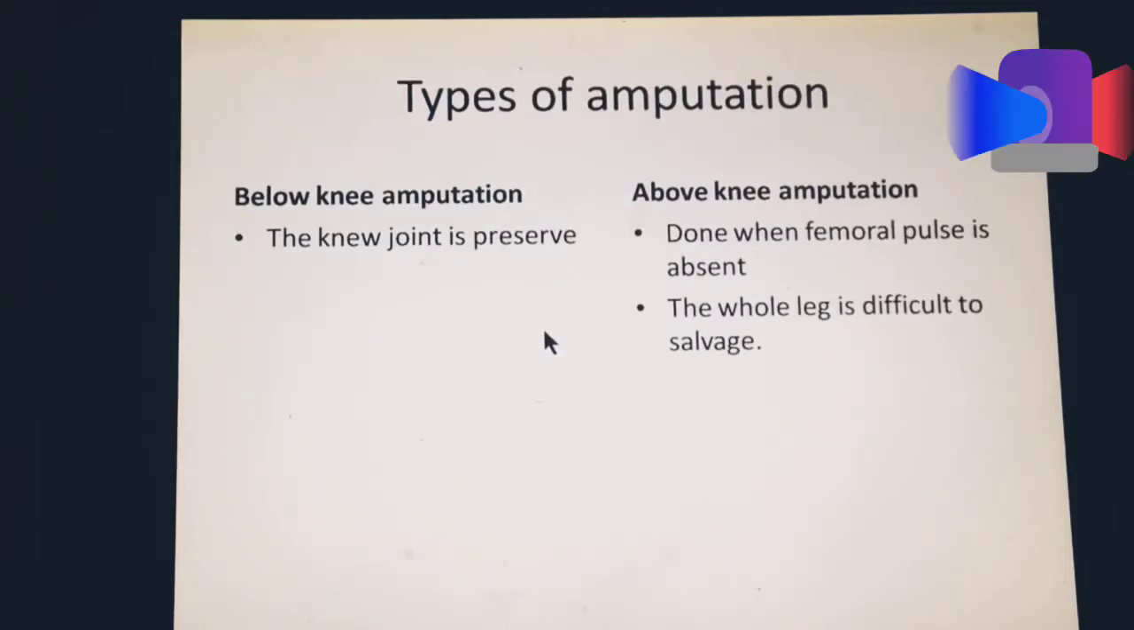Types of amputation are basically of two types. It can be either below knee amputation or above knee amputation. In a below knee amputation, the joint is preserved, so the person can use an artificial limb and still continue walking. But if it is above the knee, this is usually done when the femoral pulses are absent and the whole limb cannot be salvaged. Then the person normally uses crutches.